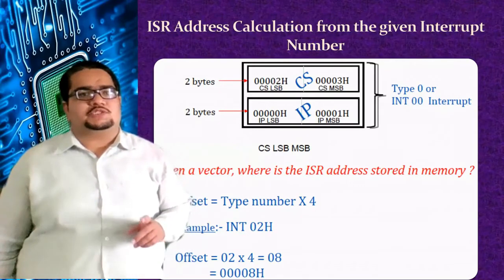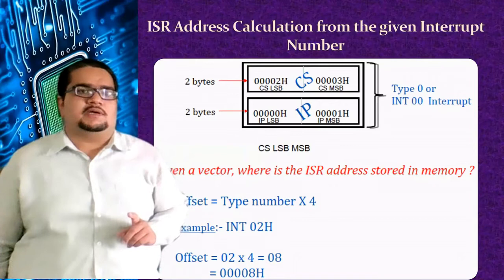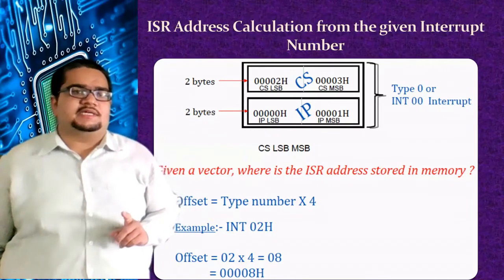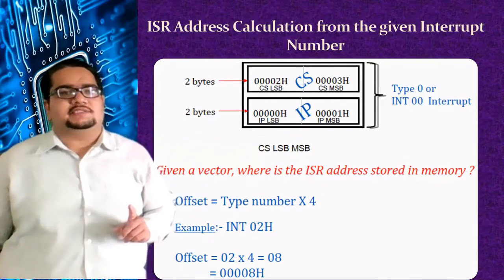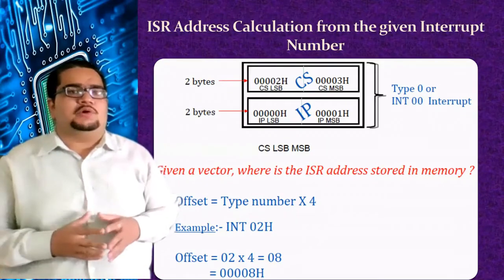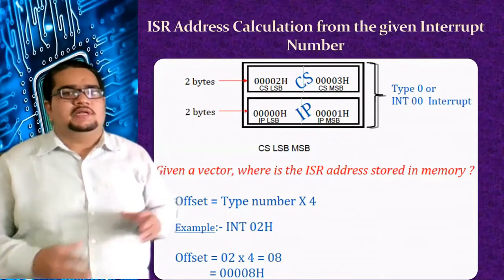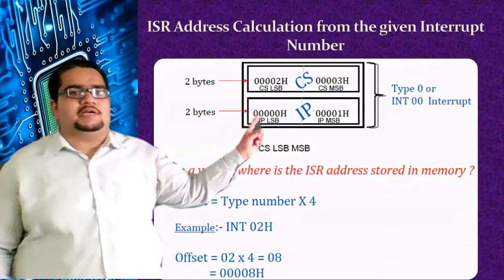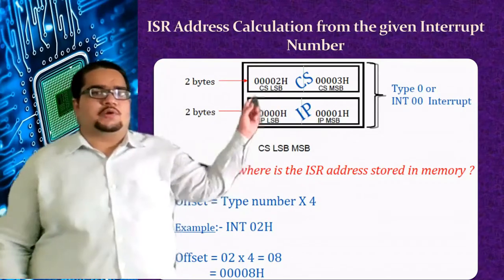So when the processor has to execute one, it has to fetch the instructions. It can do so because the IP register points to the instructions and the CS register holds the base address of the code area where the program is stored. So wherever the ISR is stored, its physical address is calculated by these two, CS and IP. For int 0, it is located here.